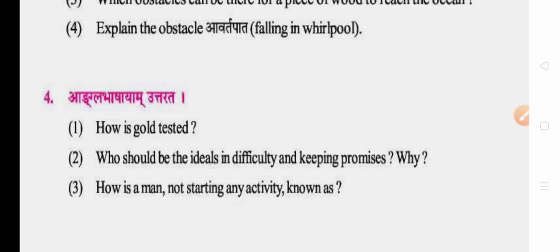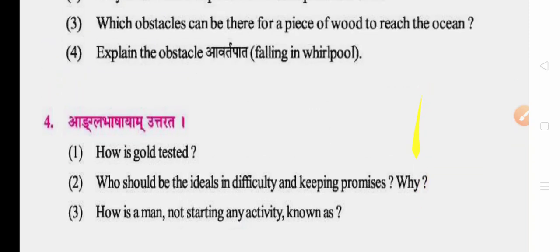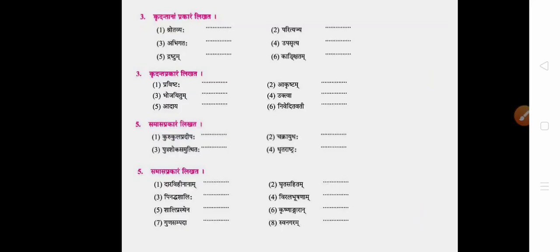How is a man not starting any activity known as? One who does not start his activities is known as Nicha, layman. Nicha, layman, that is there in one of the stanzas. Okay, so check it out.